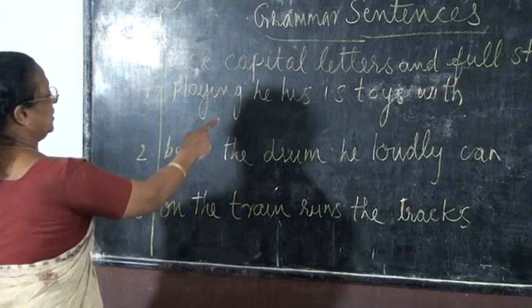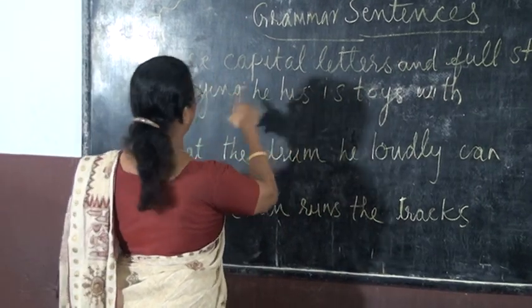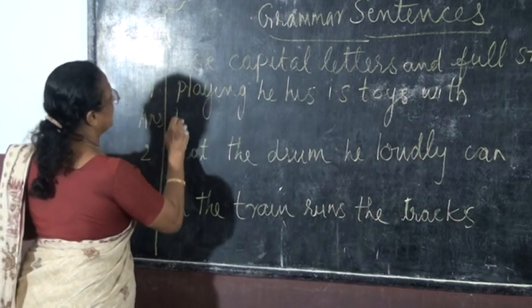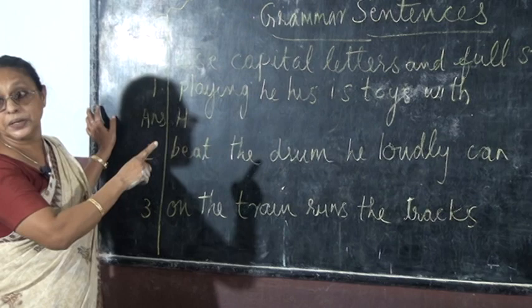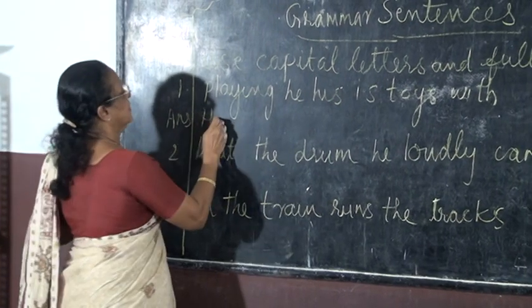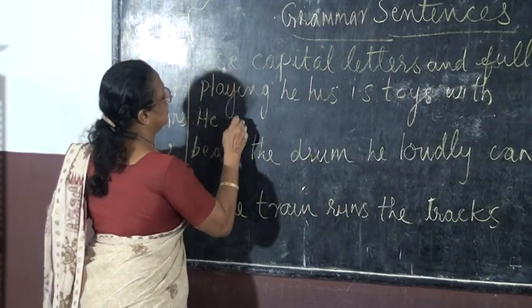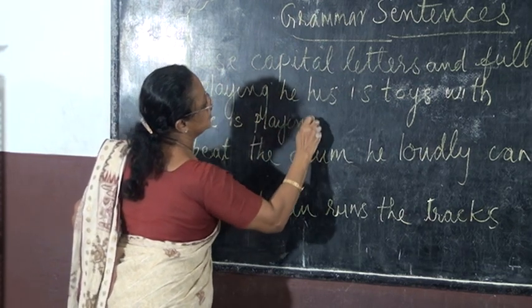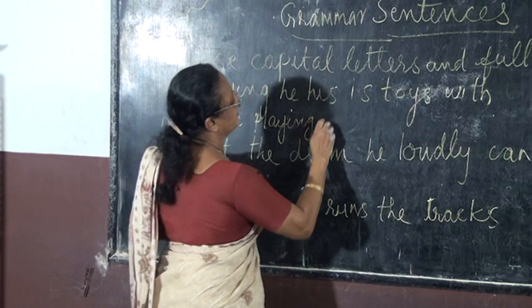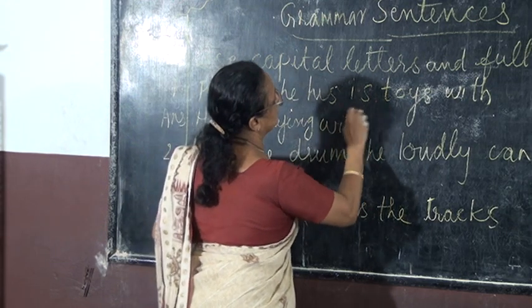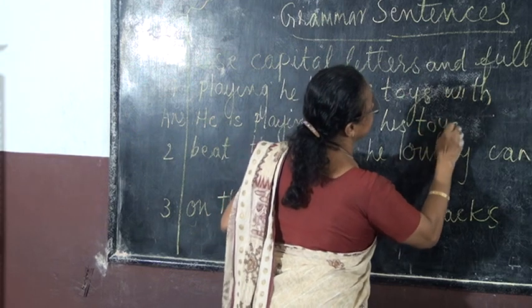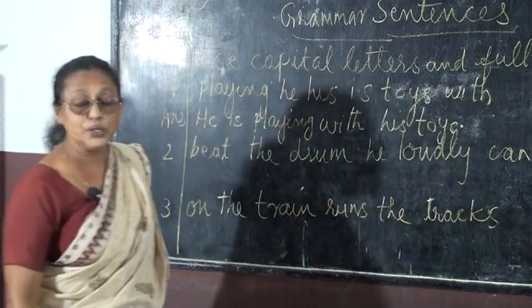The answer is: He, the capital letter H must be capital. He is playing with his toys. This sentence ends with a full stop.